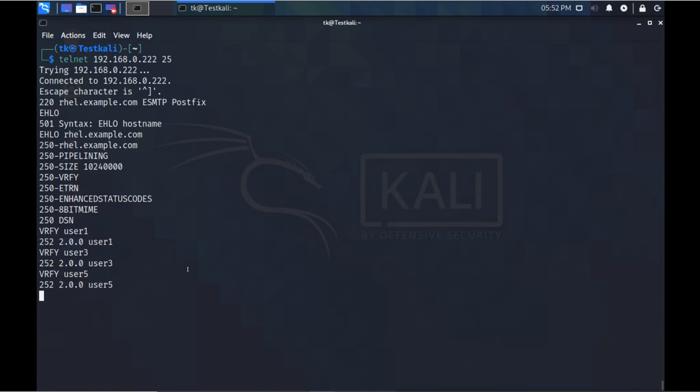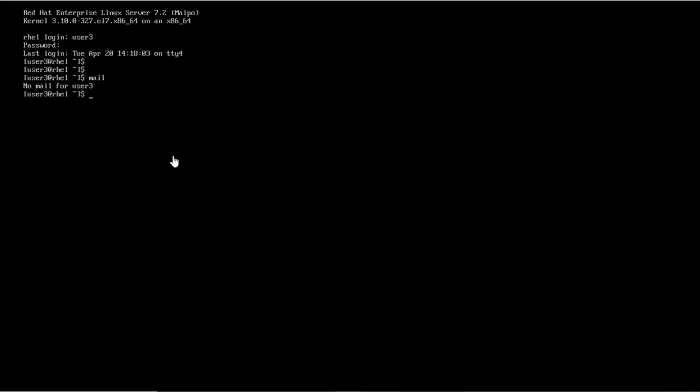What we can do here is check by using mail from also. Basically, we can even send mail from one user to another user. And remember, without authenticating the user. That means we did not authenticate as user 1, we did not authenticate as user 3, but we can send the mail from user 1 to user 3 by using this telnet. So this is user 3's login here, and there is no mail for user 3. Now I will send mail from user 1 to user 3 without authentication